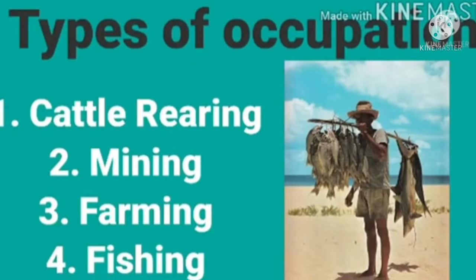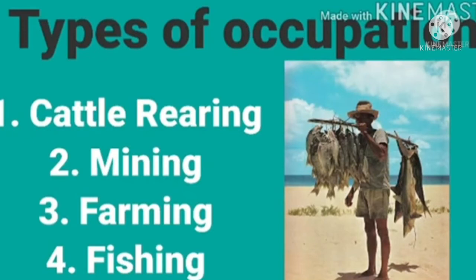Now we have types of occupation: cattle rearing, mining, farming, fishing. There are a whole lot of occupations, some white collar, some brown collar. The environment man lives in affects the type of occupation he does. For example, those in the riverine area are majorly fishermen. Now we'll focus our topic on cattle rearing, mining, farming, and fishing.